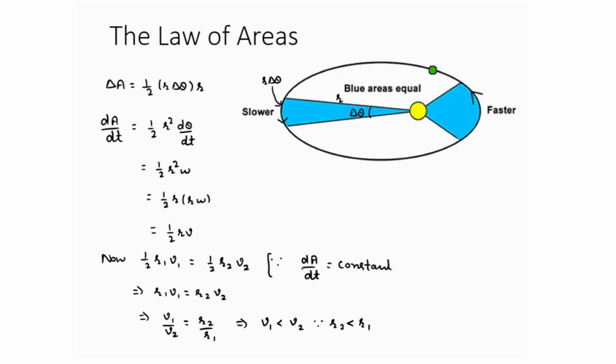Kepler's second law states that dA by dt is equal to constant. So area 1 is equal to area 2. From here 1 by 2 r1 v1 is equal to 1 by 2 r2 v2. The 1 by 2 gets cancelled. So r1 v1 is equal to r2 v2, and v1 over v2 is equal to r2 over r1.